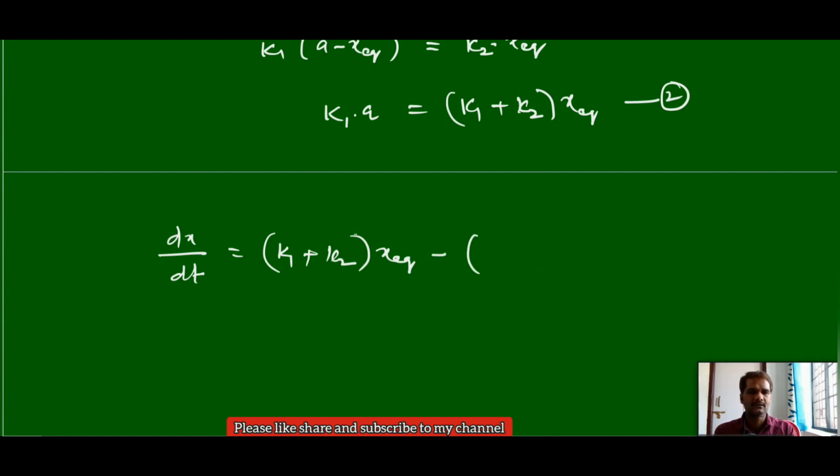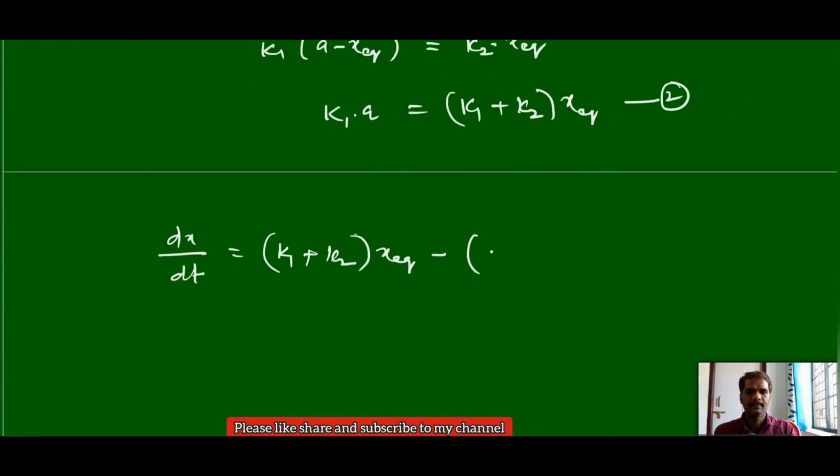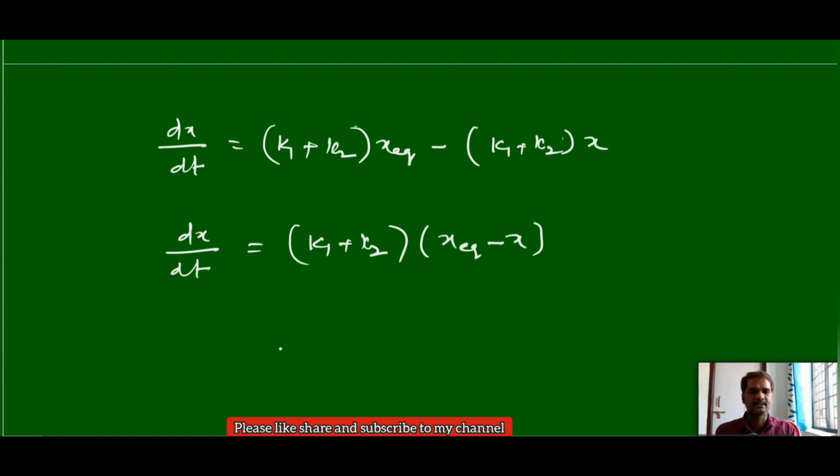and next we have (K1 plus K2) x, that you can write. Again K1 plus K2 we can take common: dx by dt equals (K1 plus K2) into (x equilibrium minus x).